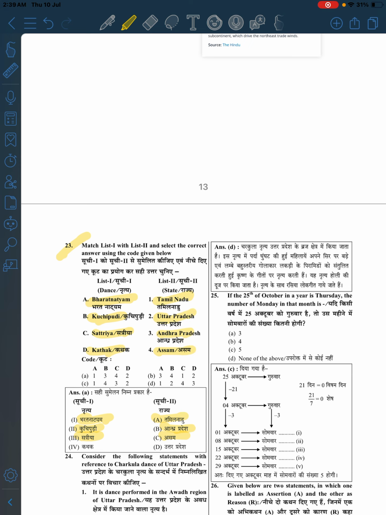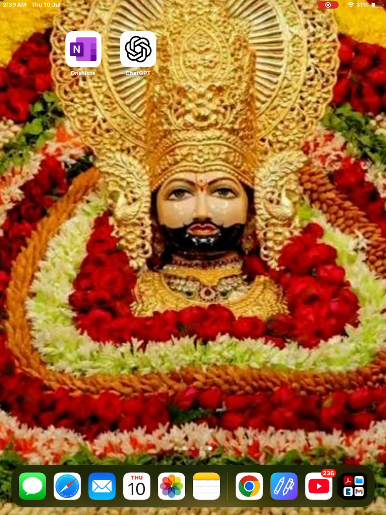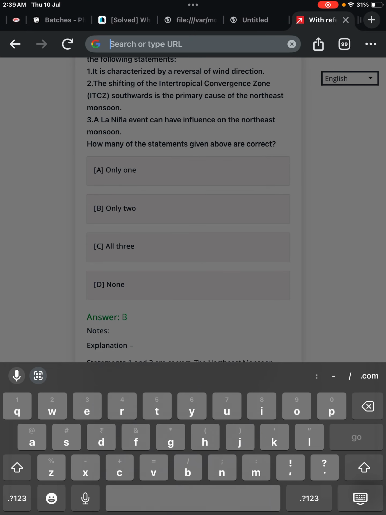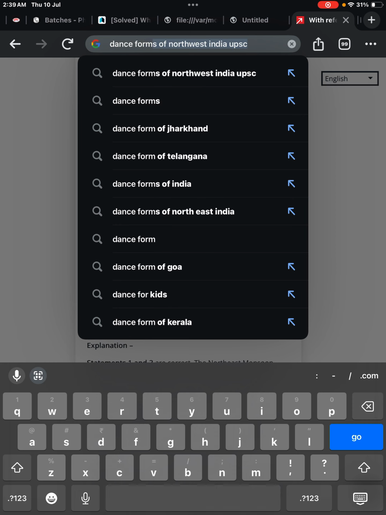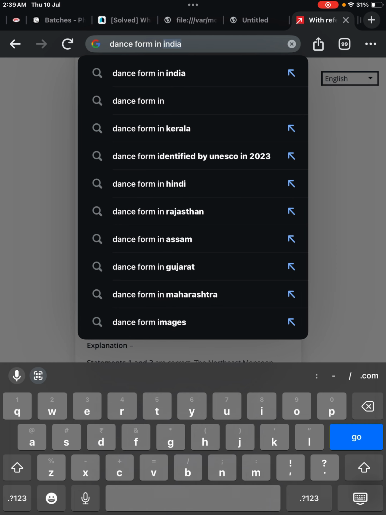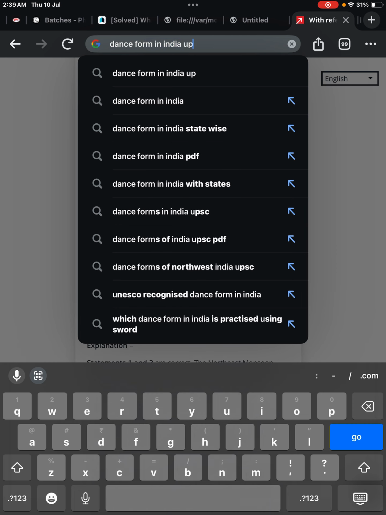Got it, right? So let us look up dance forms in India, UPSC.